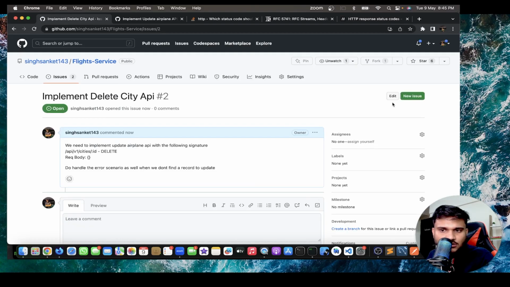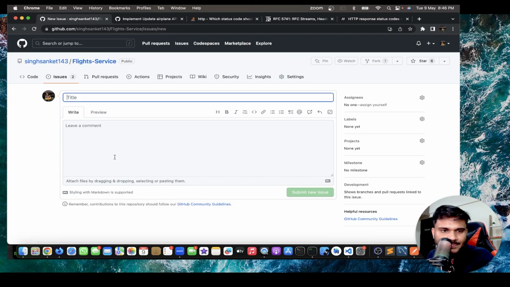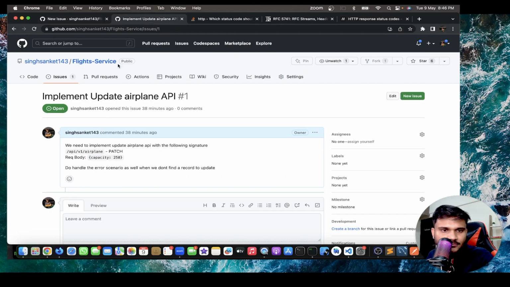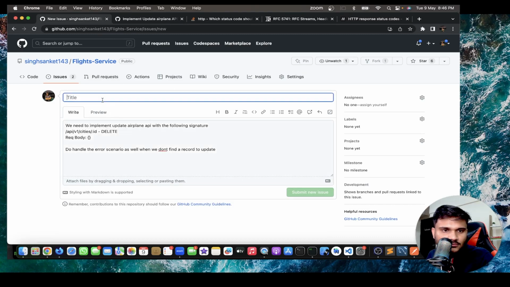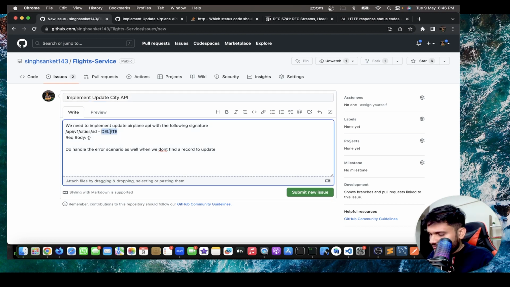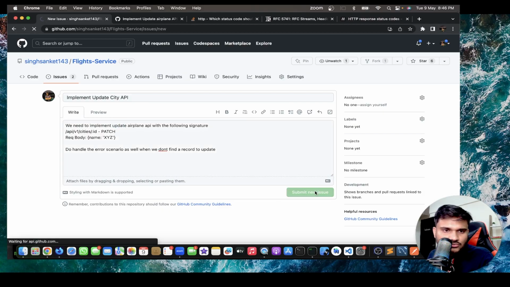So there is another issue. I'll create another issue. Update city API. Let's say a patch request. Let's say sometimes your government can say from today Allahabad is Prayagraj. So your city name can actually change. Okay. Update. Okay. Cool. Submit new issue.